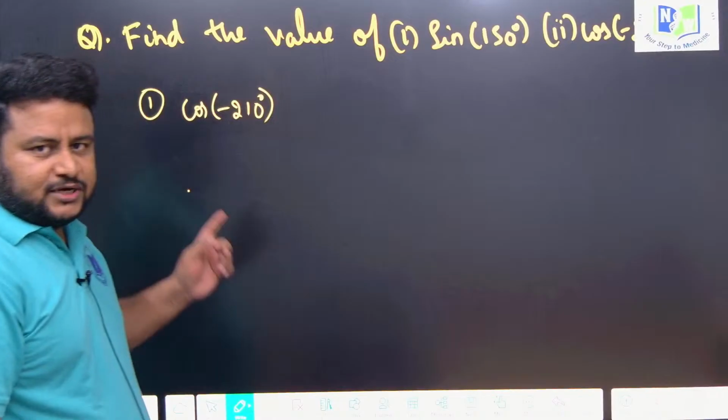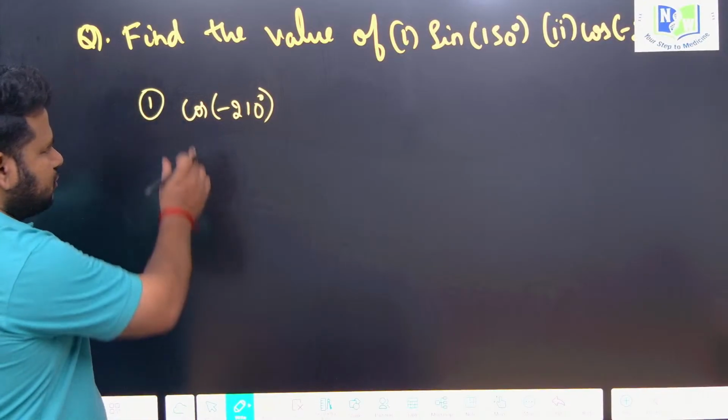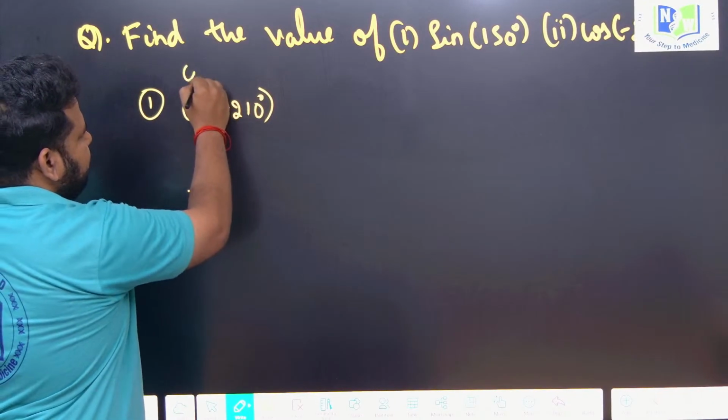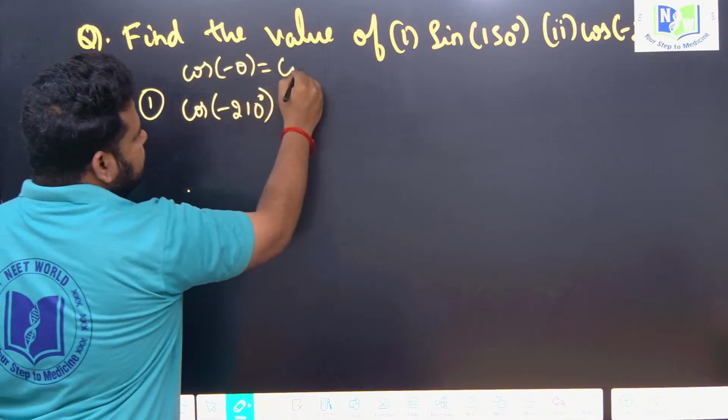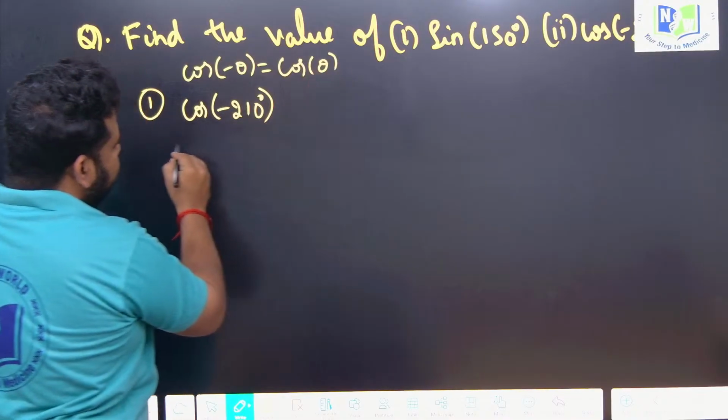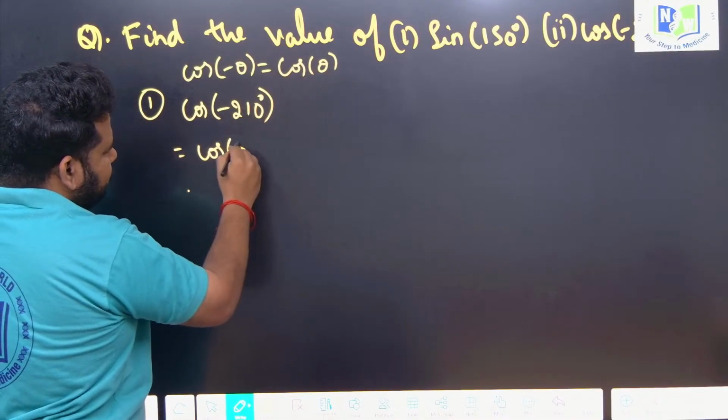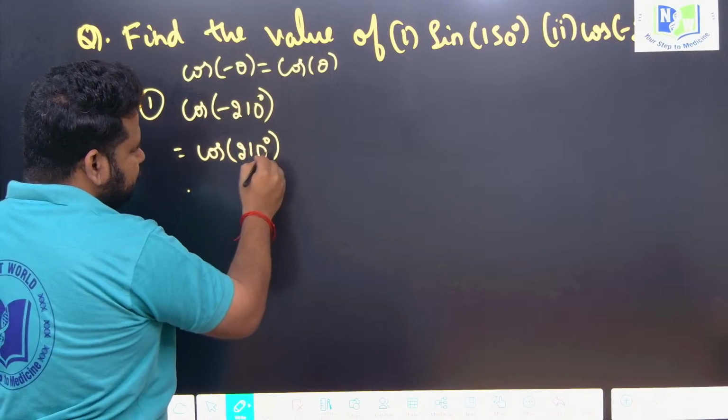Cos of minus 210 degree is given. So first thing is what? Cos of negative theta, that is cos of minus theta, is nothing but cos theta, I told you it will absorb the negativity. So similarly, I can write first thing as cos of 210 degree.